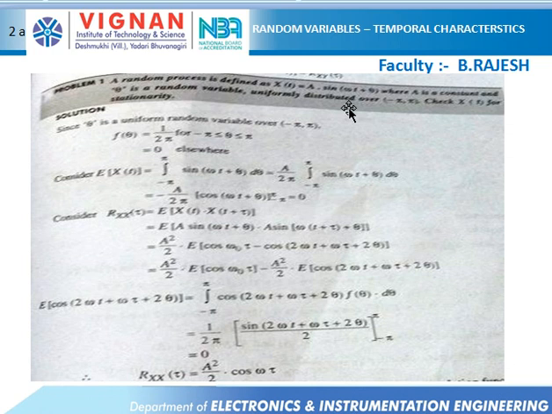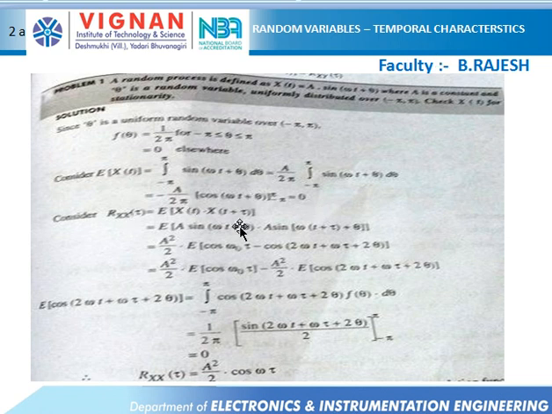As I said, stationary means that it should be independent of time. Since theta is a uniform random variable varying from minus pi to pi, the expected value of x of t is the integral from minus infinity to infinity of x of t. In the place of x of t, I am going to substitute A sin(omega t plus theta) d theta, and since A by 2 pi is a constant, we take it outside. By considering this, the expected value is equal to 0.